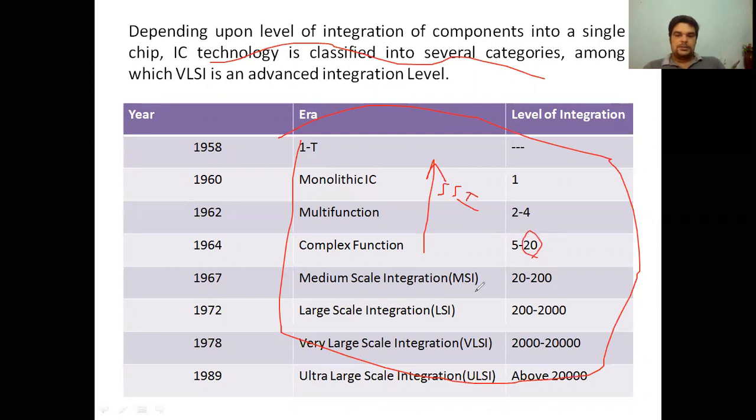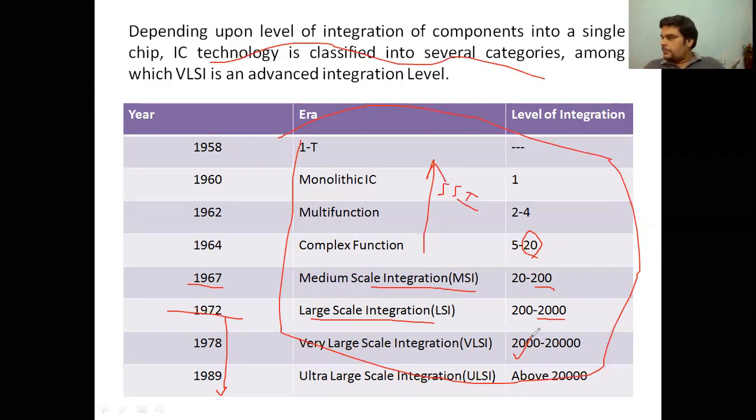In the case of MSI, medium scale integration, introduced in 1967, the number of transistors reached up to 200. In 1972, large scale integration was introduced, in which the maximum number of transistors was around 2000. Starting from 1978, VLSI started, in which the number of transistors on a single IC was more than 2000, and nowadays it is in the range of billions.